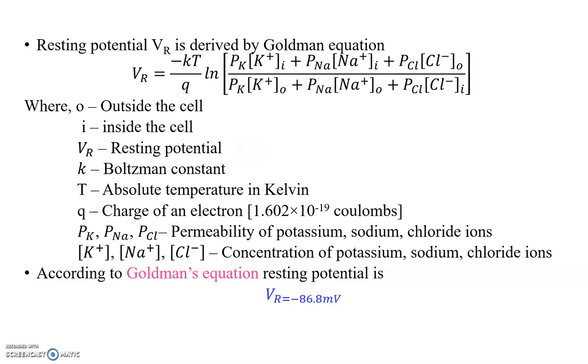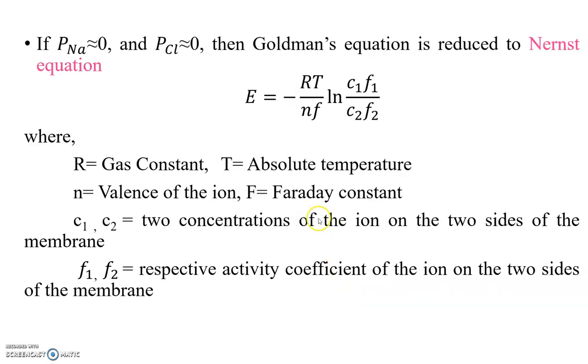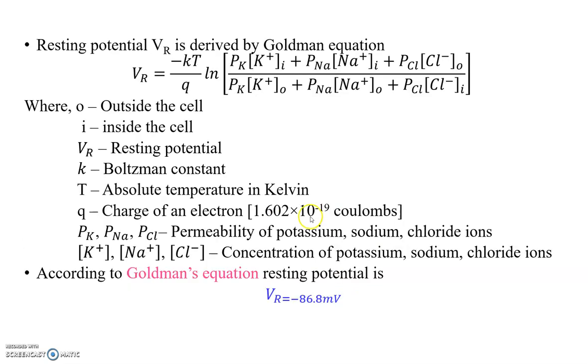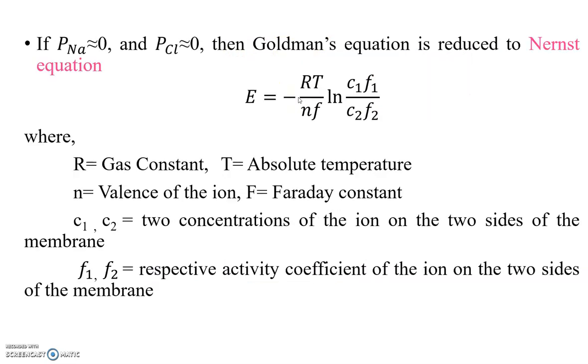So according to the Boltzmann equation, the resting potential VR is approximately equal to 86.8 millivolt. So substitute in this equation, the permeability of sodium and the permeability of chloride is approximately 0, so that this equation reduces to the Nernst equation.